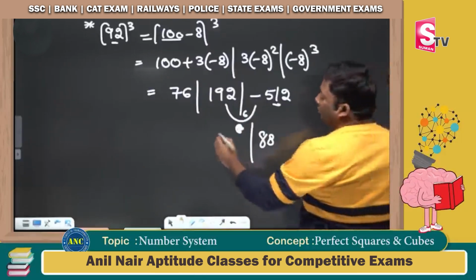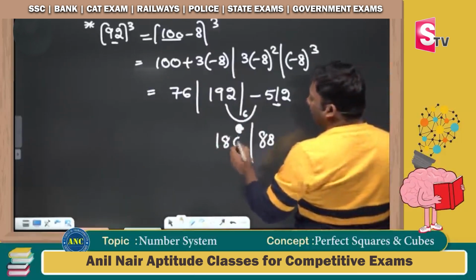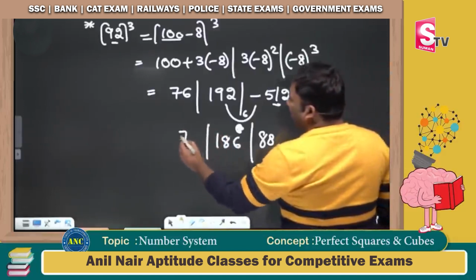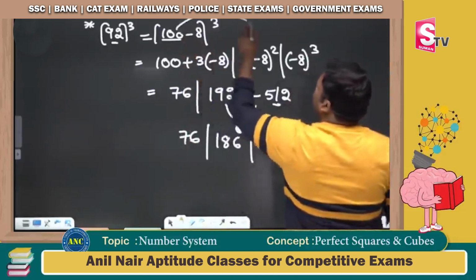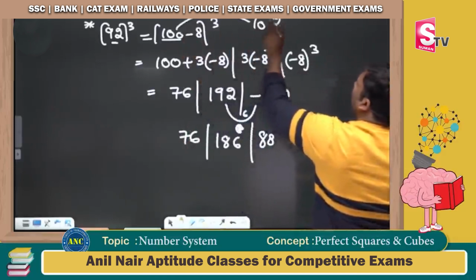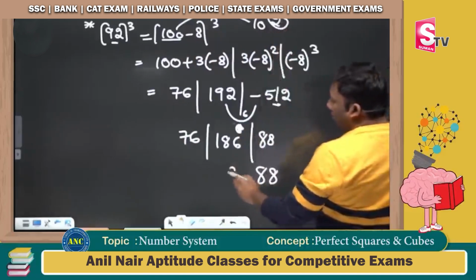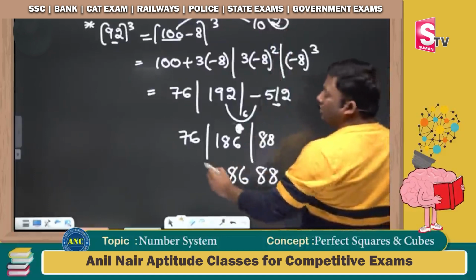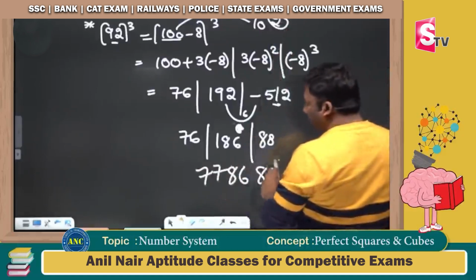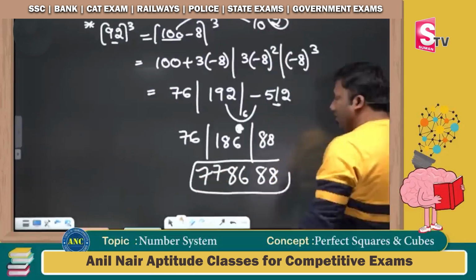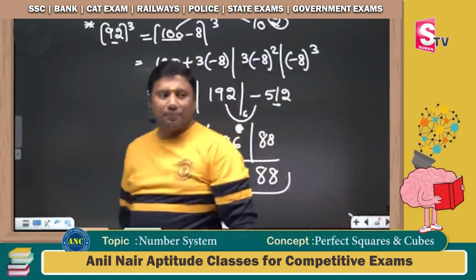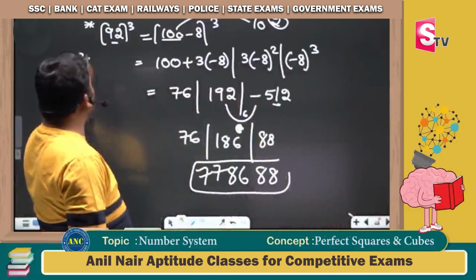192 plus 6 carried, 198. Remaining is 186. It is nothing but 76. 100 is nothing but 10 square, so the last two places will be 2 digits. These are 88, and 86 only 2 digits. 1 carried. Answer will be 778688.